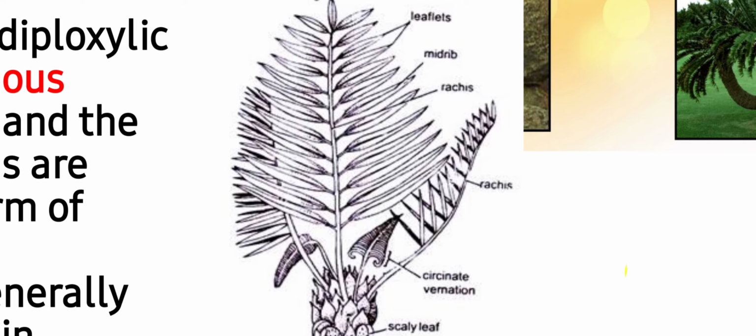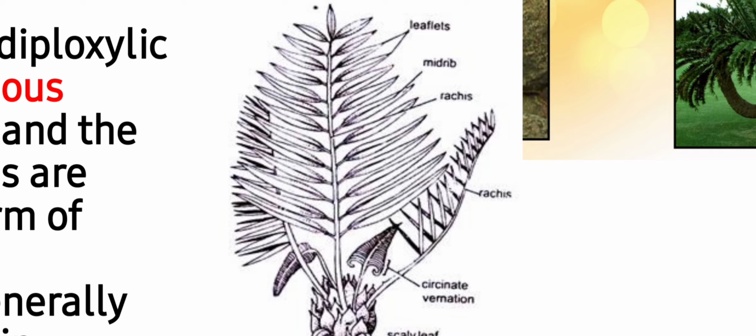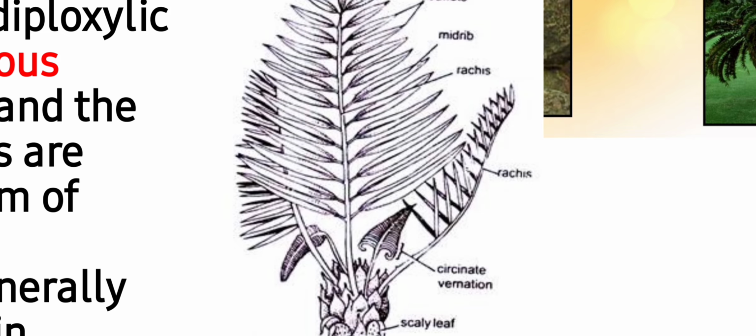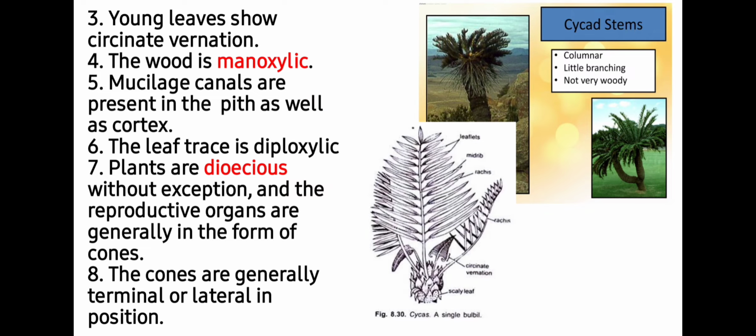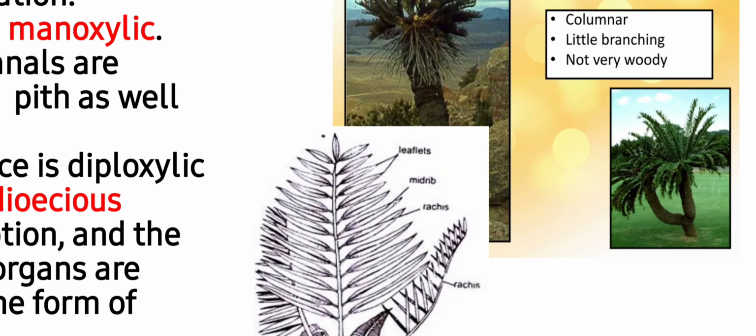You can see here the compound leaf of the cycas, and very prominently you can see the leaflets, which have a single prominent midrib, and there is the rachis from where these leaflets arise. Younger leaves show circinate vernation, and you can see scale leaves are present at the base of the foliage leaves, and these are brown in color.